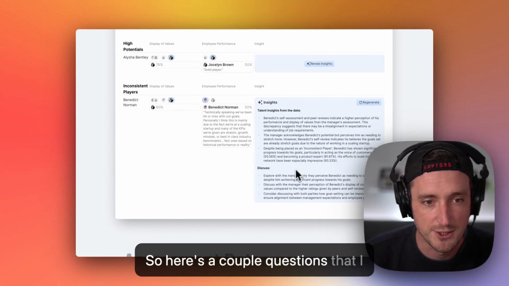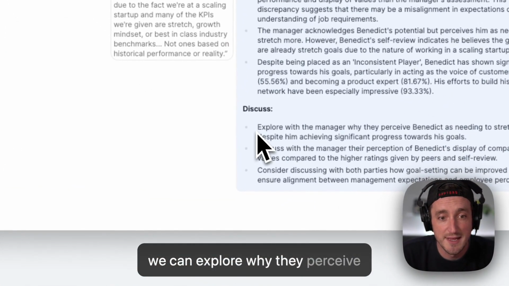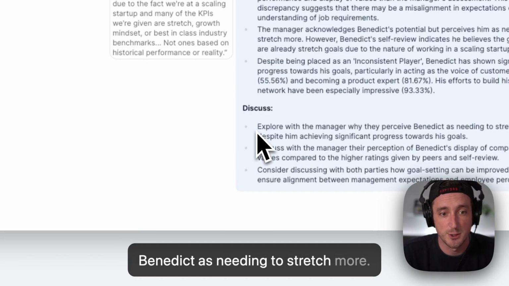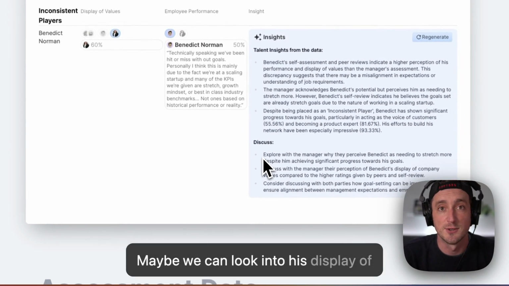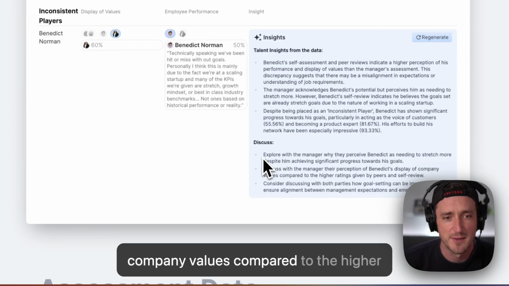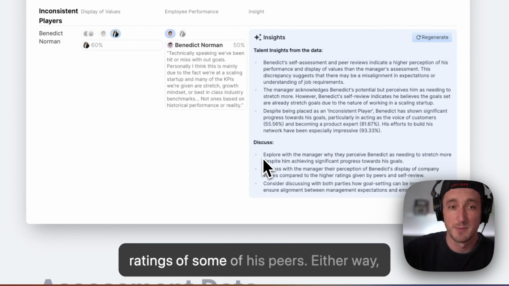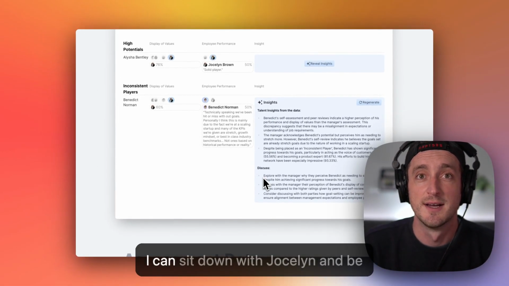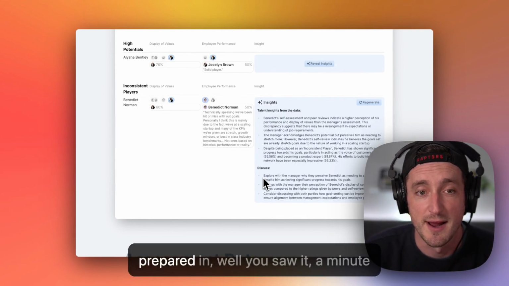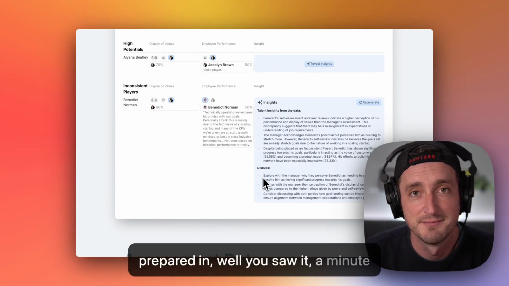So here's a couple of questions. Maybe we can explore why they perceive Benedict as needing to stretch more. Maybe we can look into his display of company values compared to the higher ratings of some of his peers. Either way, I can sit down with Jocelyn and be prepared in, well, you saw it, a minute flat.